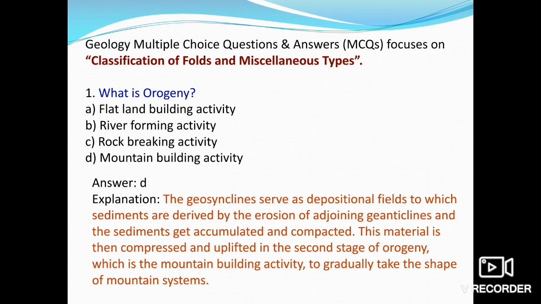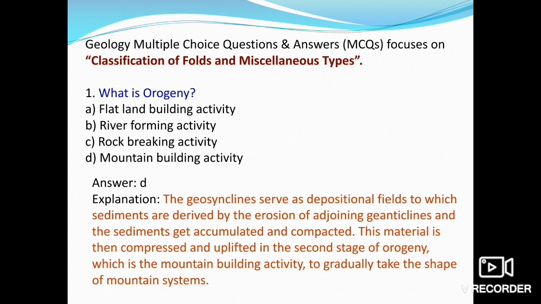And what is the process behind that, meaning how does orogeny take place? The geosyncline serves as a depositional field to which sediments are derived by the erosion of the adjoining geanticlines, and the sediments get accumulated and compacted.